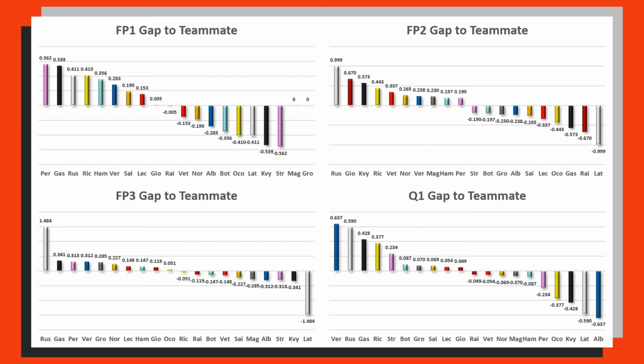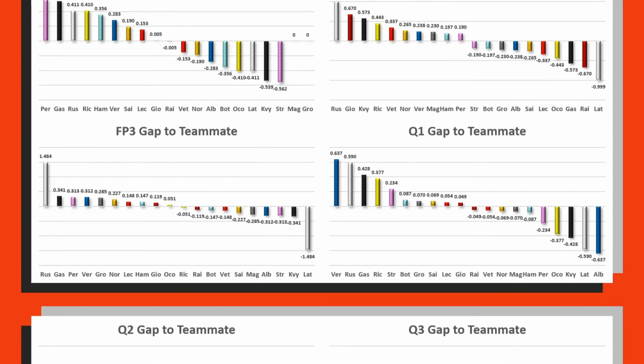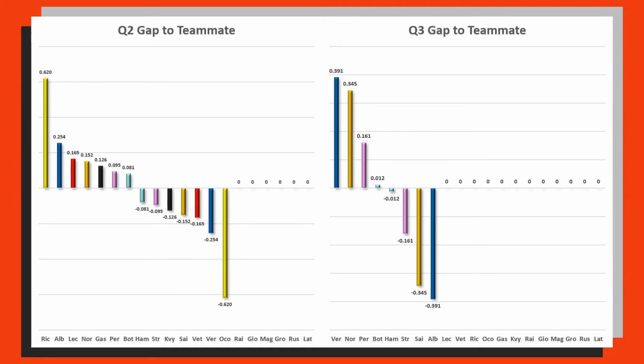So the top left graph is the FP1 gaps to your teammate. So Sergio Perez was just over half a tenth faster than Lance Stroll, with Lance Stroll being just over half a tenth down. And I've ordered these gaps from the fastest gap or the largest gap to the smallest gap. And then Grosjean and Magnussen don't have a gap, as Grosjean didn't partake in practice 1. And then I've done the same for FP2, FP3, Q1, and then of course we've got Q2 and Q3.